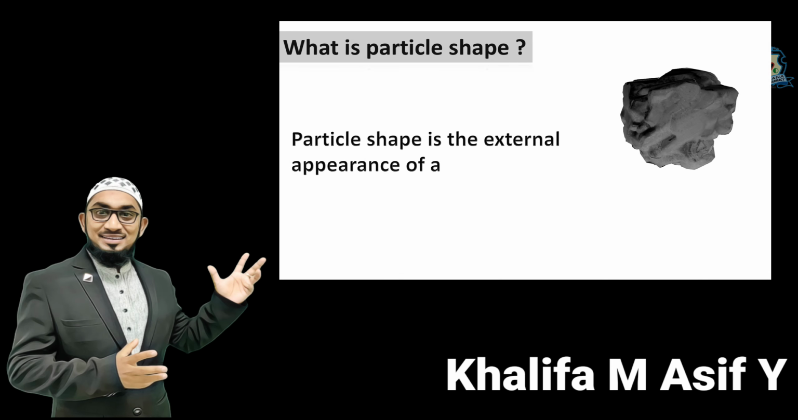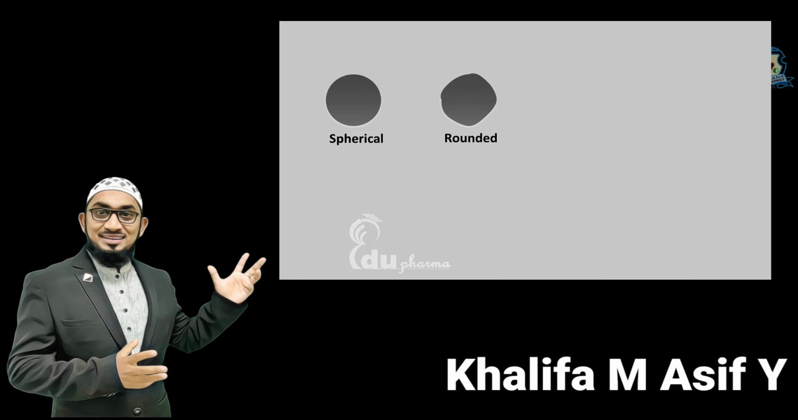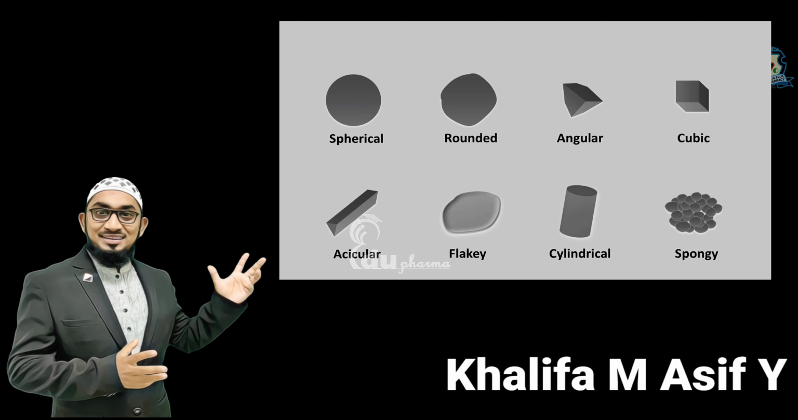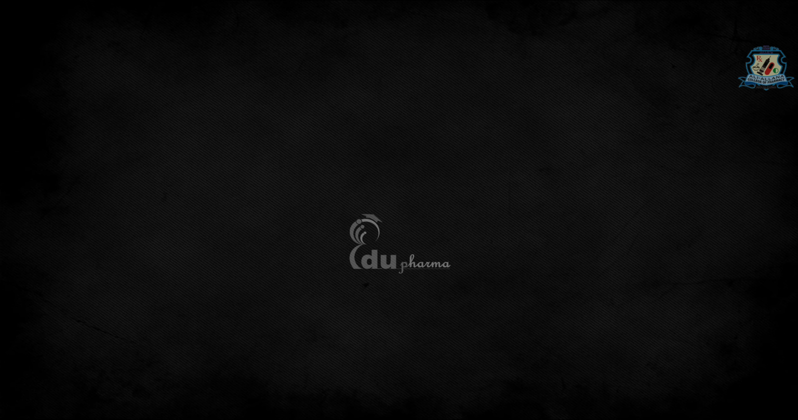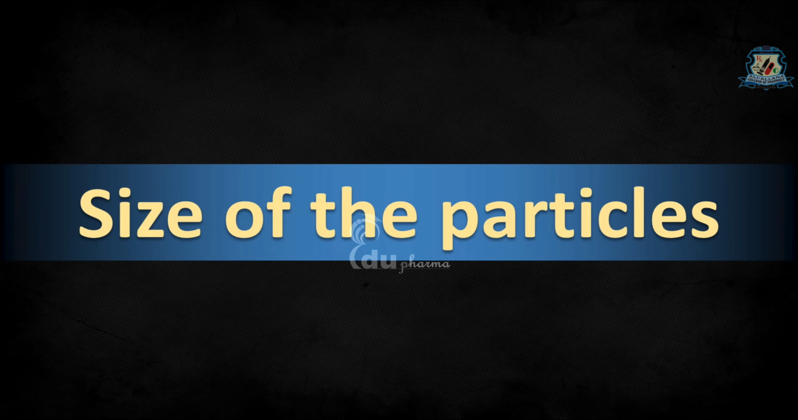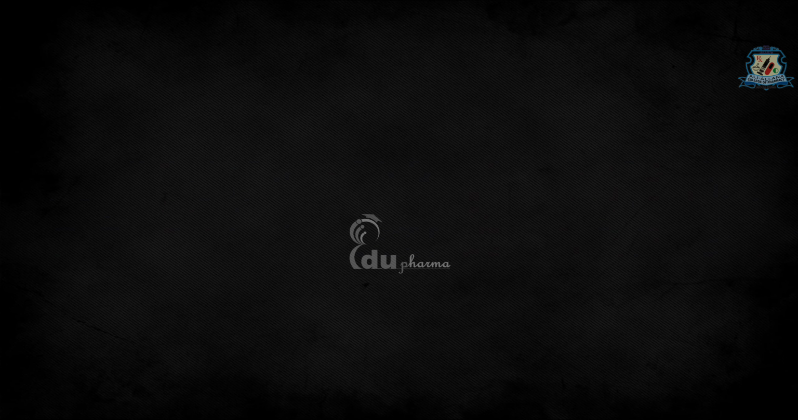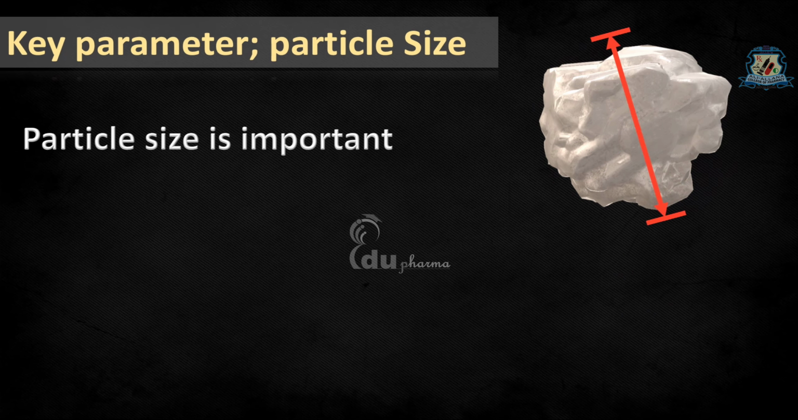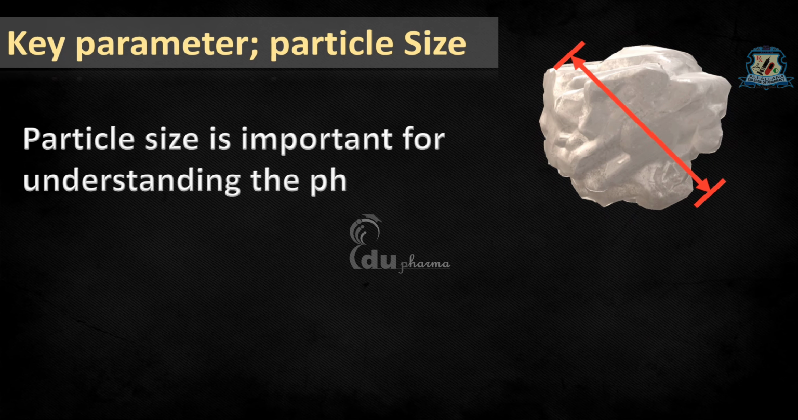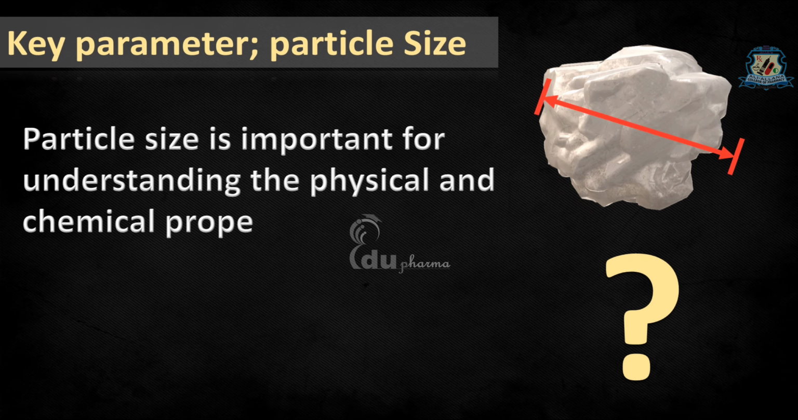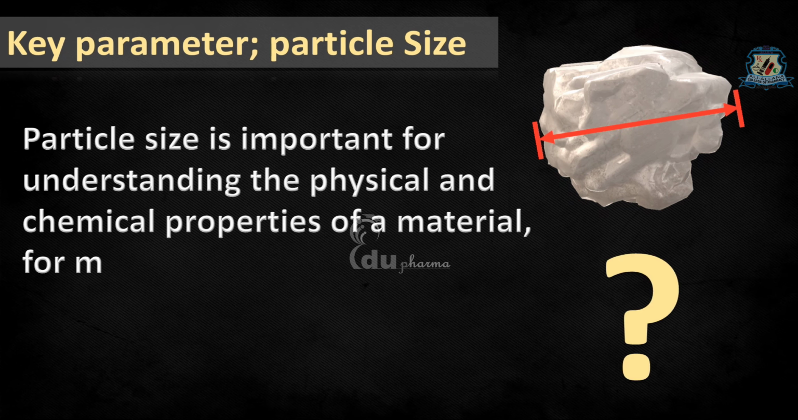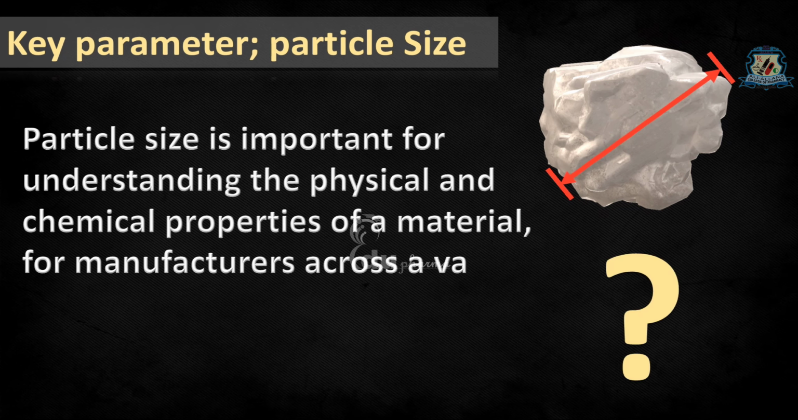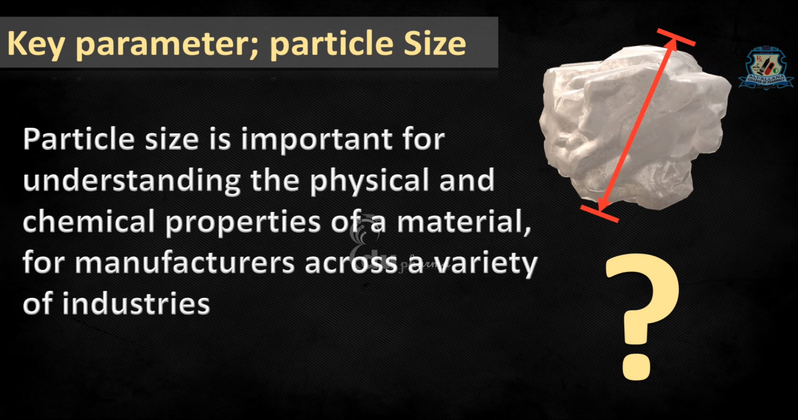In the last video, we have seen about particle shape. Today I am going to talk about particle size. Particle size is important for understanding the physical and chemical properties of material for manufacturers across a variety of industries. Importance of particle size in pharmacy and other fields has already been discussed in the first video of this chapter.